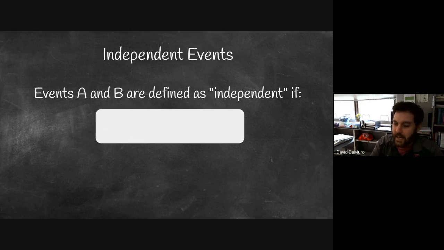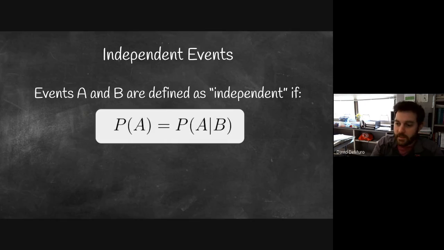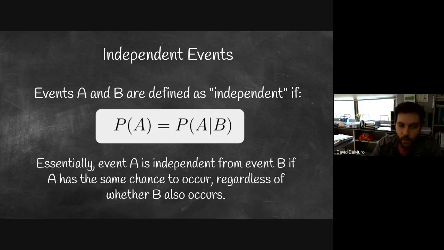Events A and B are defined as independent if this is true about those two events. If the probability of A equals the probability of A given B, then events A and B are defined as independent. And essentially what this means is that event A is independent from event B if A has the same chance to occur, regardless of whether B also occurs.